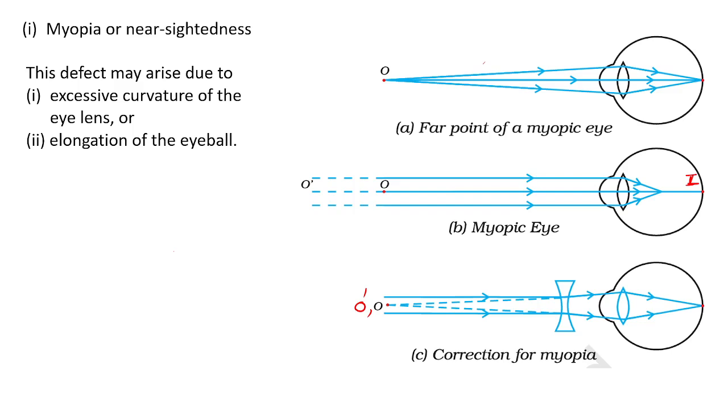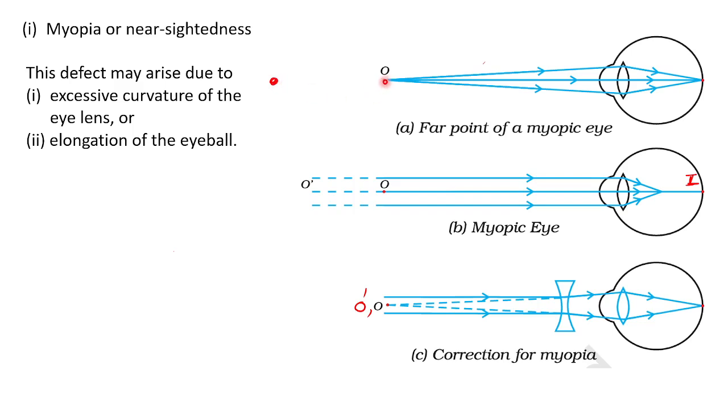Far point means the maximum distance between the object and our eye at which it can be seen. For a healthy eye, the far point should be at infinity. But if the person has myopia, or nearsightedness, the distance should not be beyond a certain level.